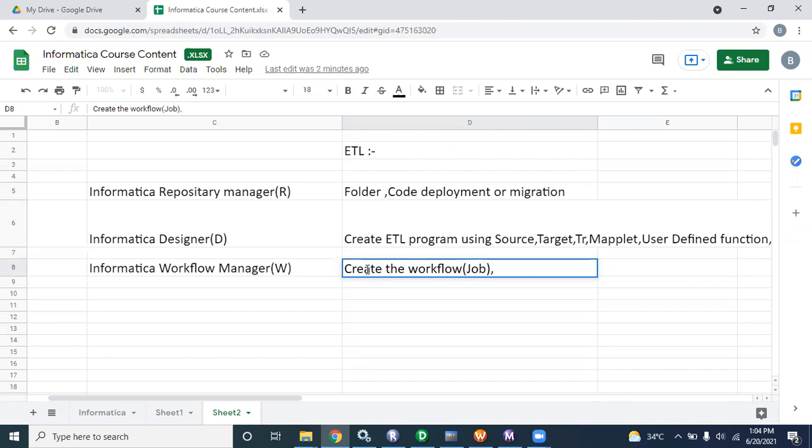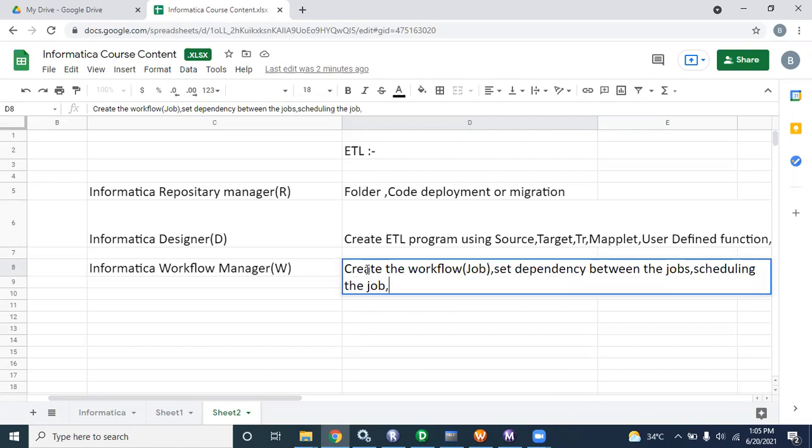We can create the workflow, set the dependency between the jobs, or you can say workflows, and schedule the job also.